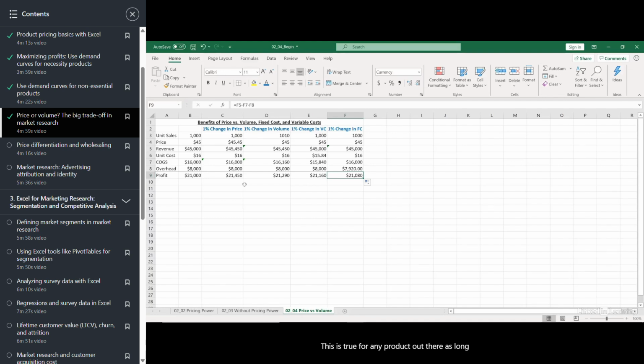This is true for any product out there, as long as we don't necessarily care about our market share. The exception to this would be if we're talking about a software product where there are a lot of network externalities. Think something like Microsoft Windows or Facebook, where we benefit from having other people using that platform. For most products out there, that's not the case. So if we can capture 1% in just one of these four areas, we should make it in price.